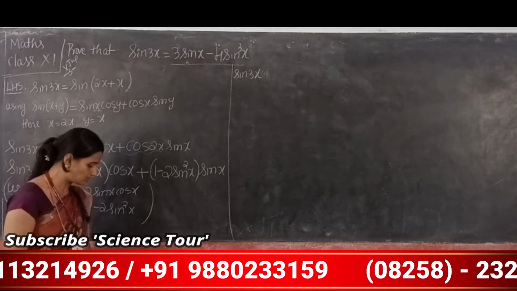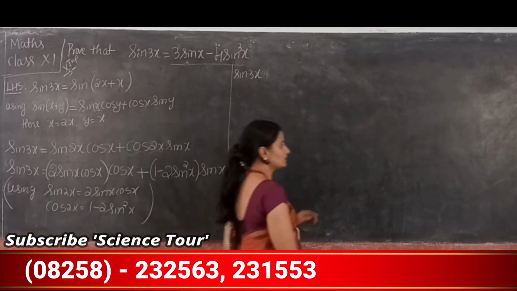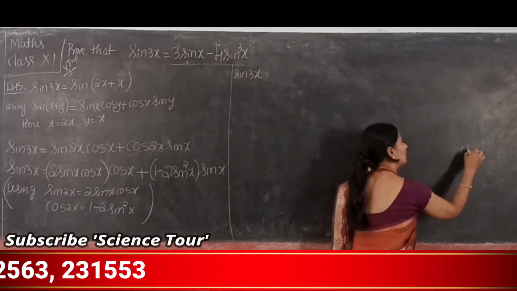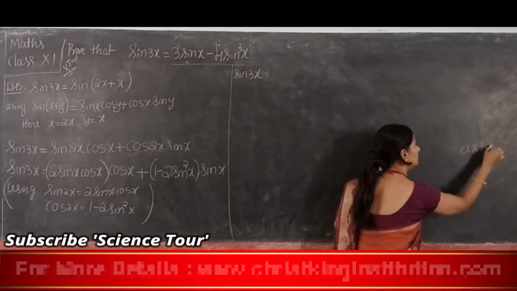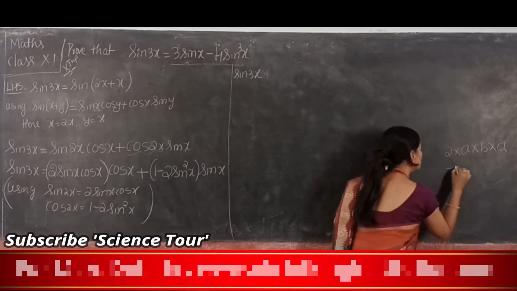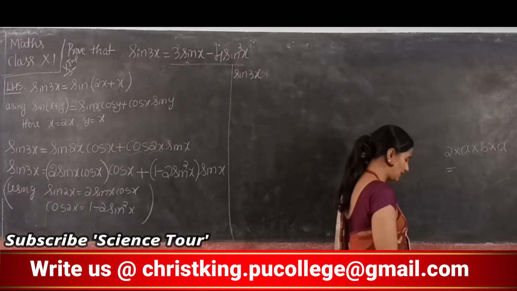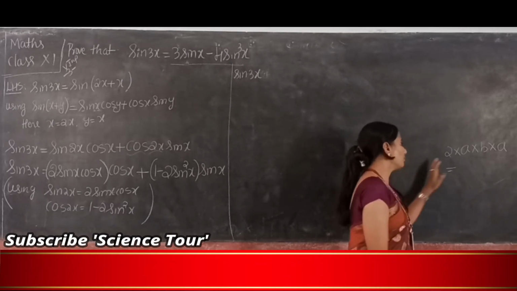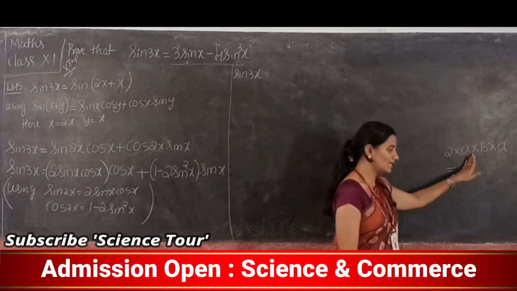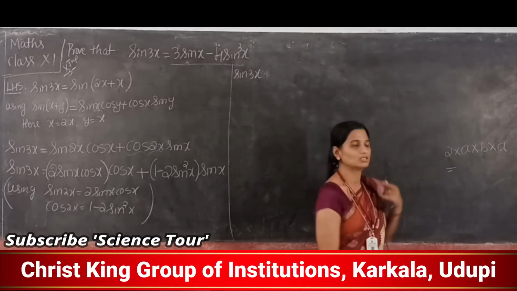Suppose it is A into B into A into 2. So what is your answer? Same format. I change this as A and B. What is your format? 2 into A into B into A. What will be your answer?